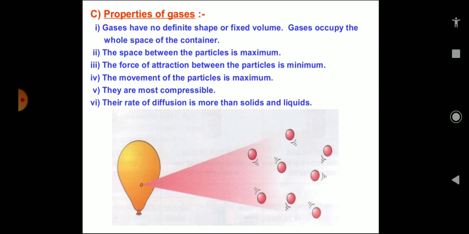When the food is hot, because of the kinetic energy of its molecules, it reaches our nose faster compared to cold food. Due to the high speed of the particles and large space between them, gases show the property of diffusing much faster into other gases.